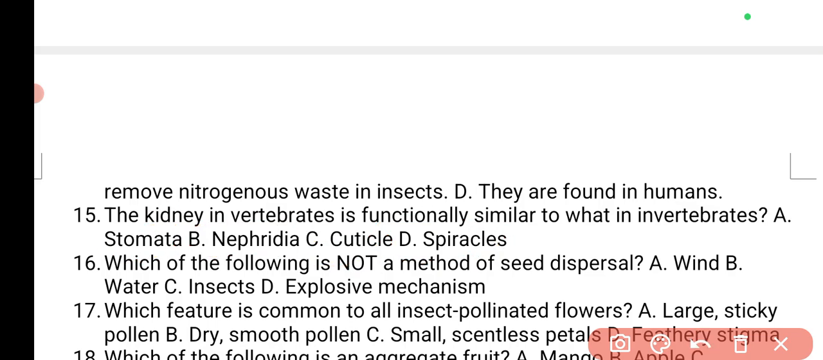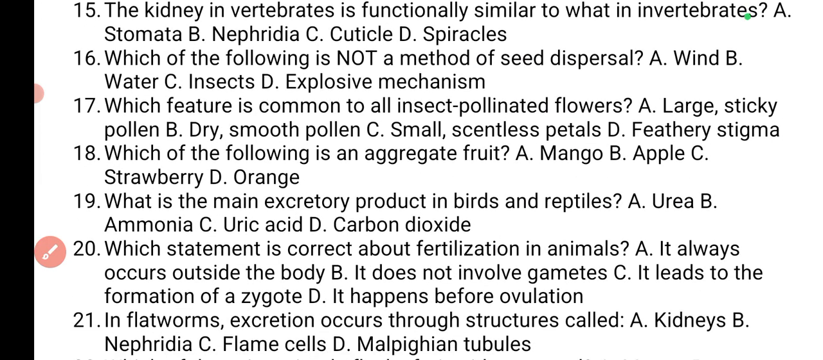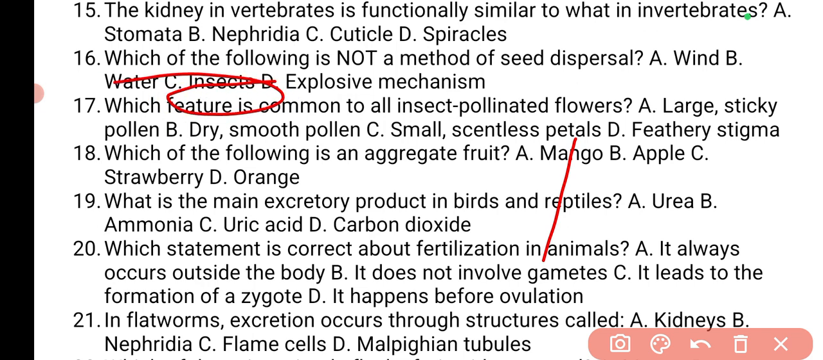Which of the following is not a method of seed dispersal? Wind, water, insect, explosive mechanism. The answer is insect. Insect only help to disperse pollen grain, not seed. Insects don't carry seed about to disperse. But wind can cause a fruit to fall, and of course its seed is going to germinate into a new fruit.